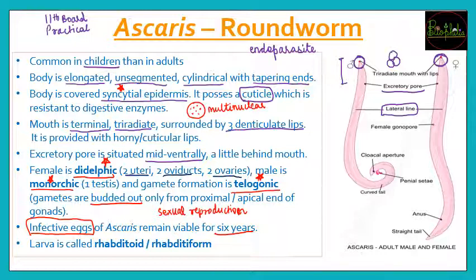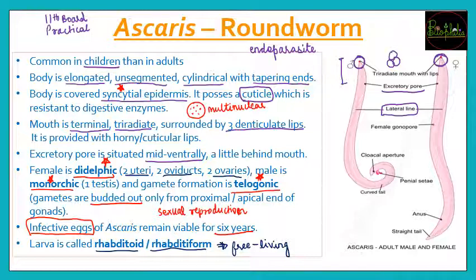Now, if we understood the development of these worms, the development is indirect, and the larvae of Ascaris are going to be called rhabditoid or rhabditiform. It gets this name because it is similar in function, that is, it is free living. We saw a free living worm in the examples earlier, and this larva is similar to it, also free living. So for that reason they have the common name.